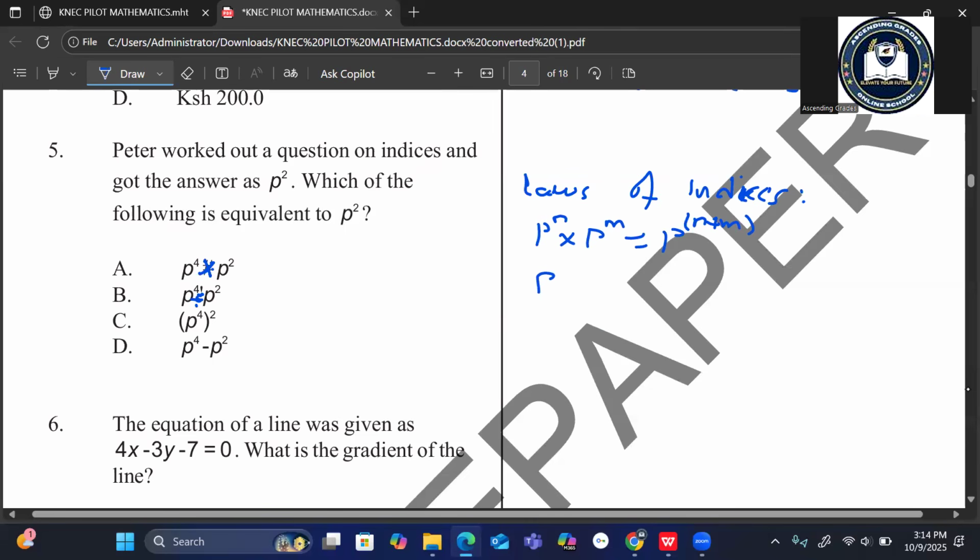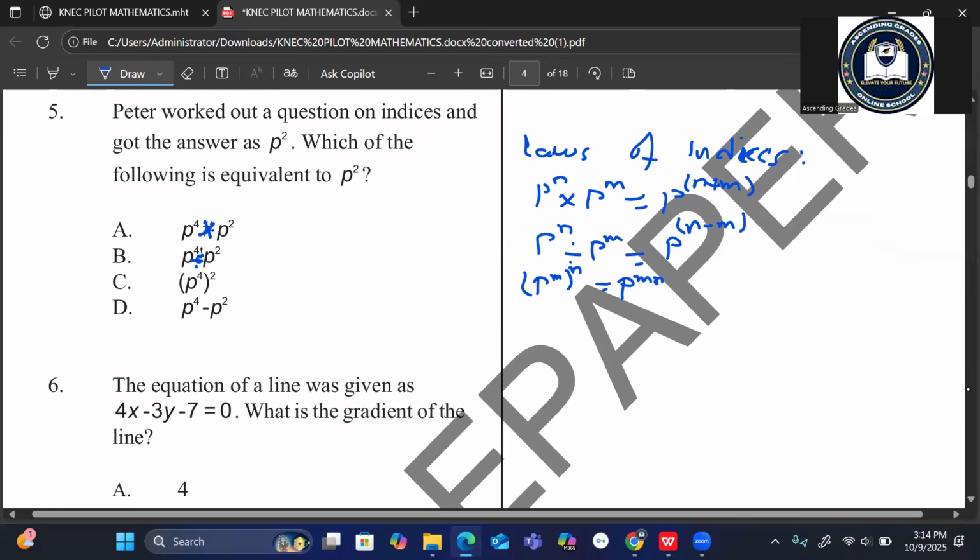Again, p power n divided by p power m is the same as p power n minus m. And again, p power m, all power n, is the same as p power mn. These are the three laws of indices.